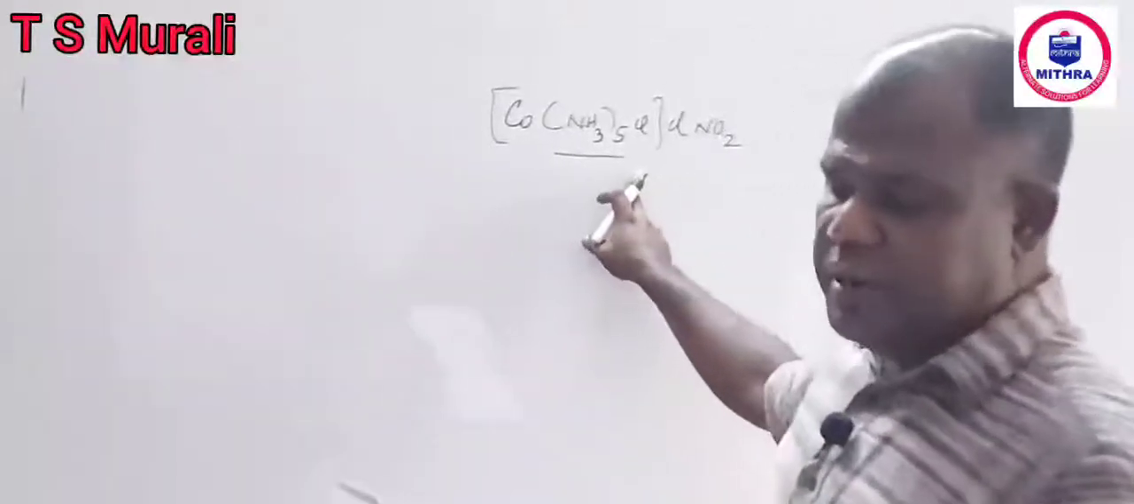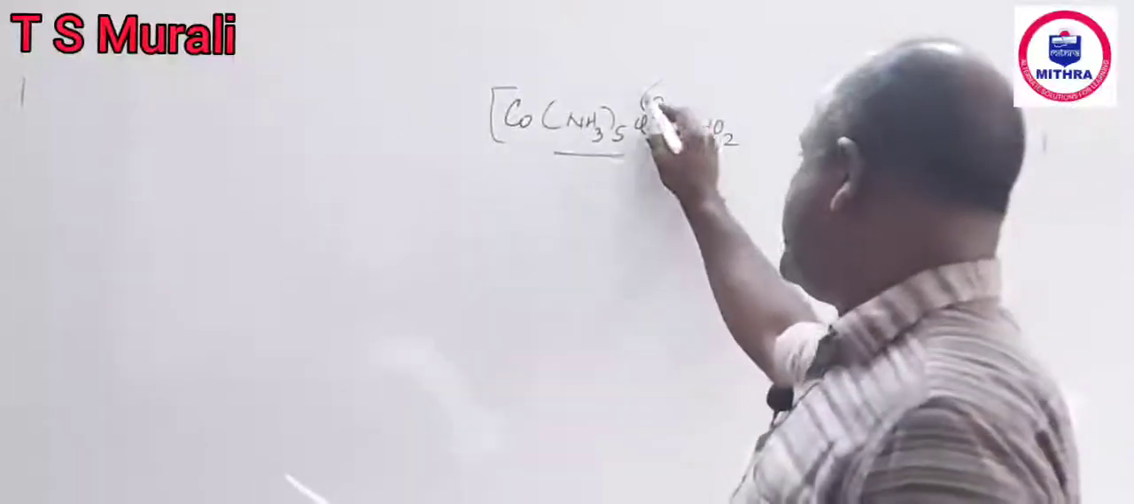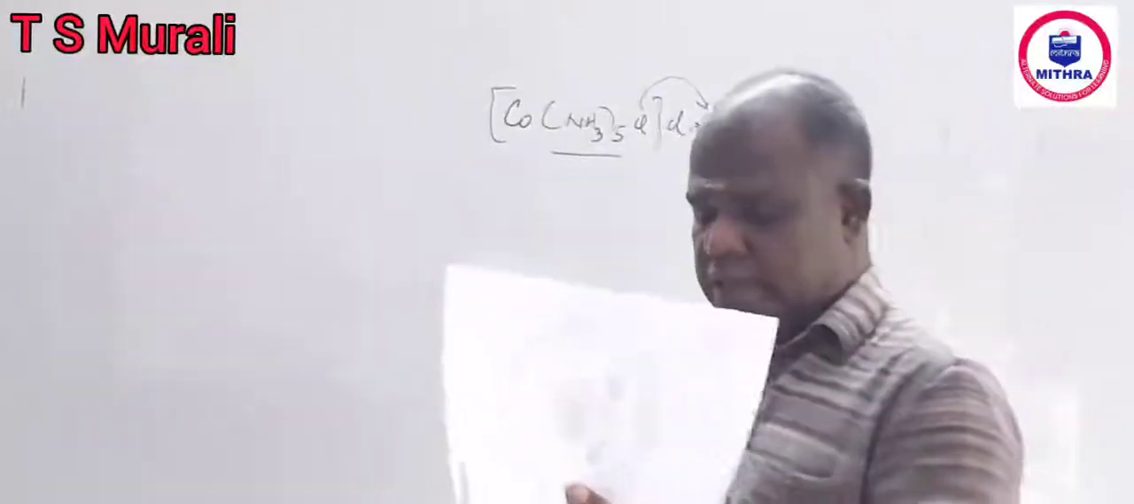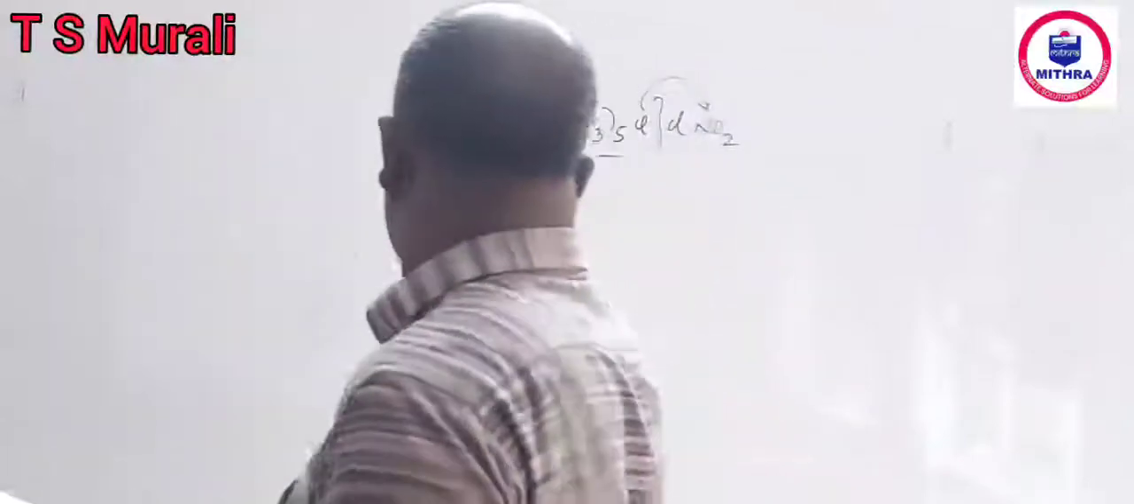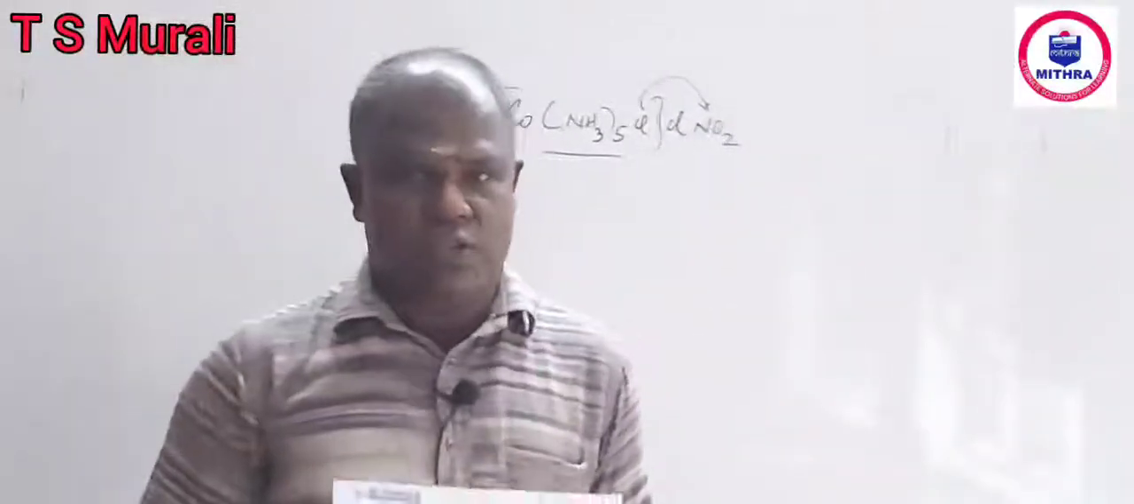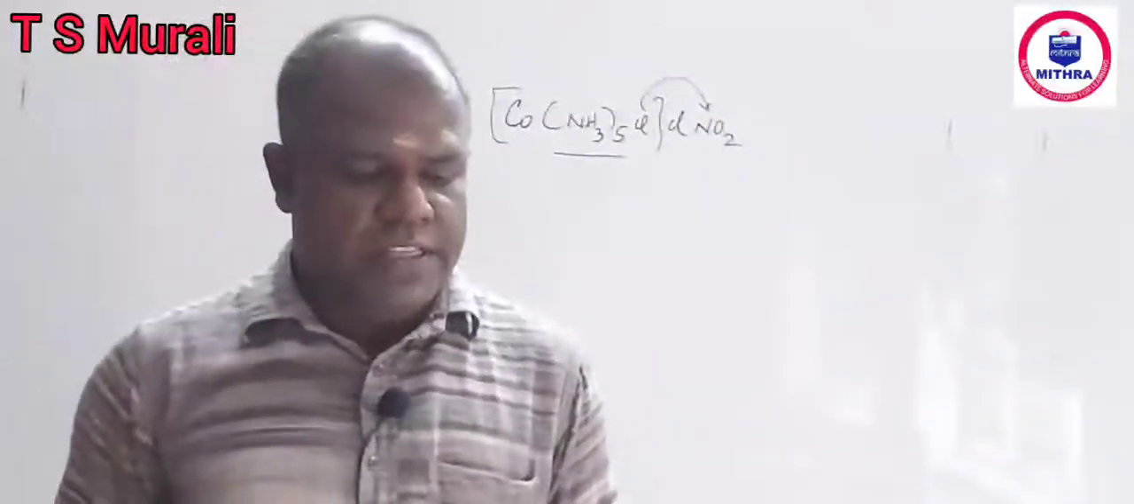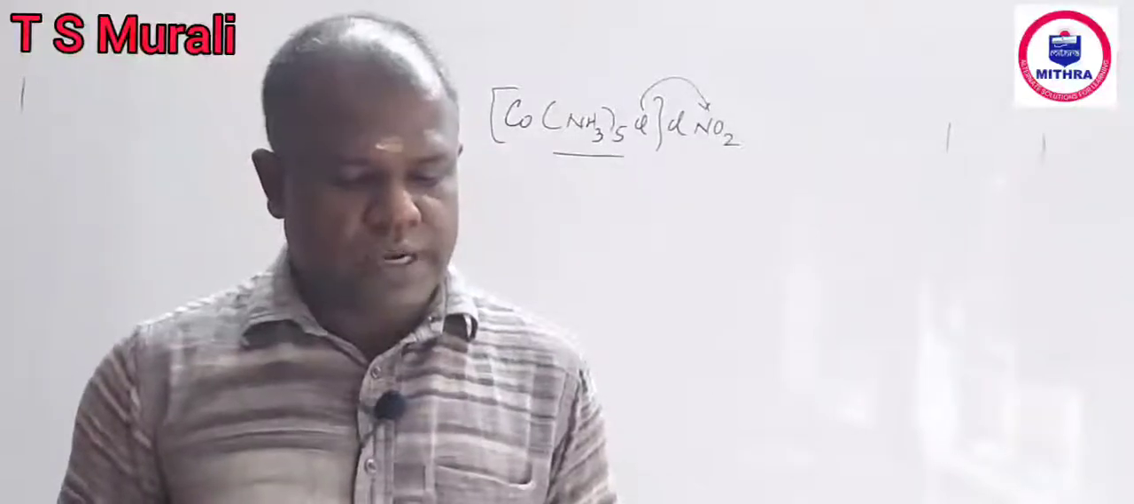Okay, no chance for geometrical isomerism, but there is a chance for exchanging Cl and NO2, so that there is a difference in the nature of the ions. Agree? So it can show ionization isomerism. It can show ionization isomerism.